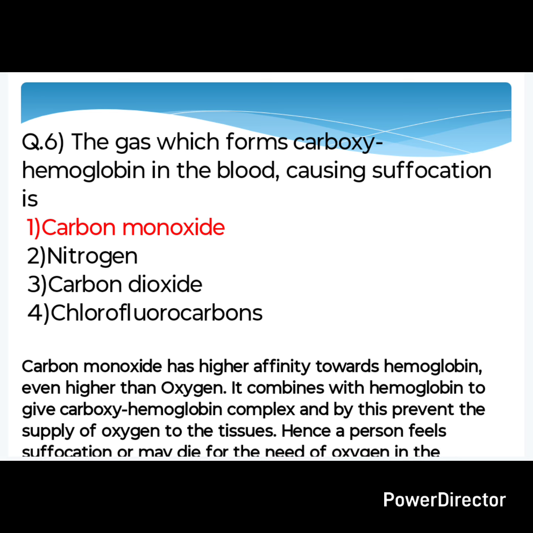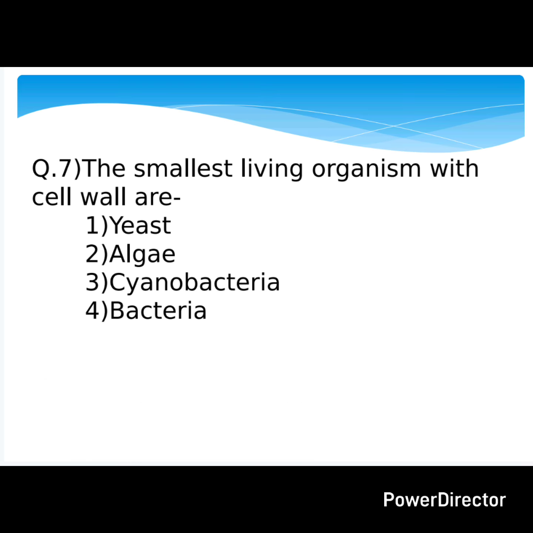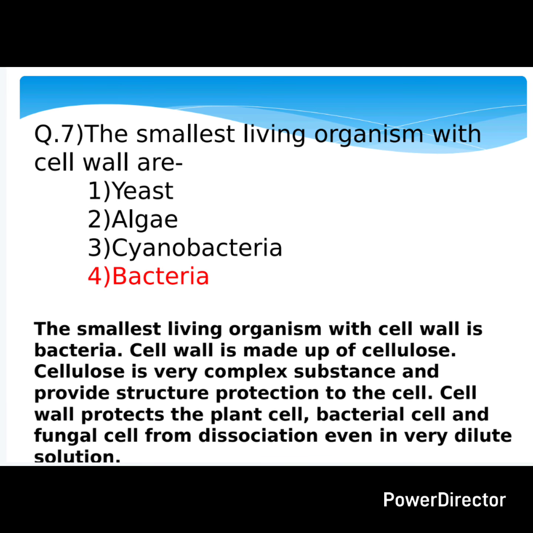Now, the seventh one, the smallest living organism with a cell wall is. So, which is the smallest living organism with a cell wall here? The options: yeast, algae, cyanobacteria, bacteria. Yes, the answer is bacteria. The smallest living organism with cell wall is bacteria.